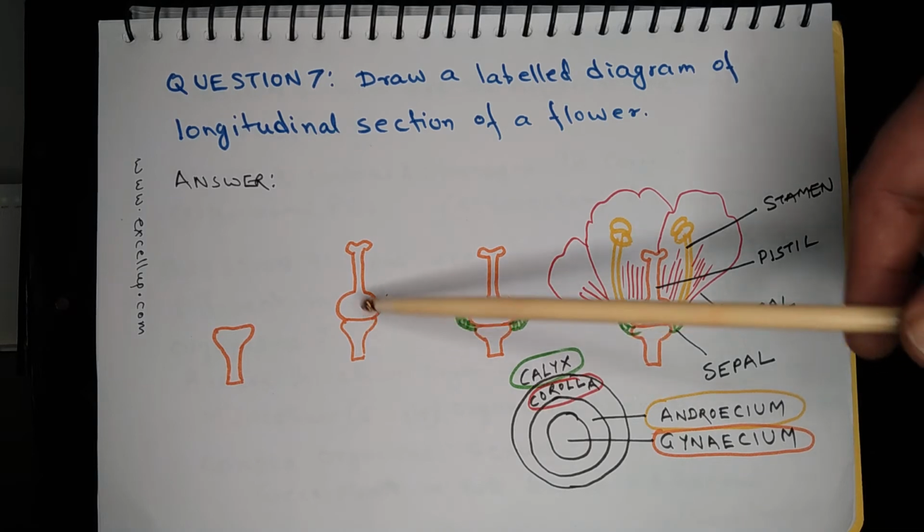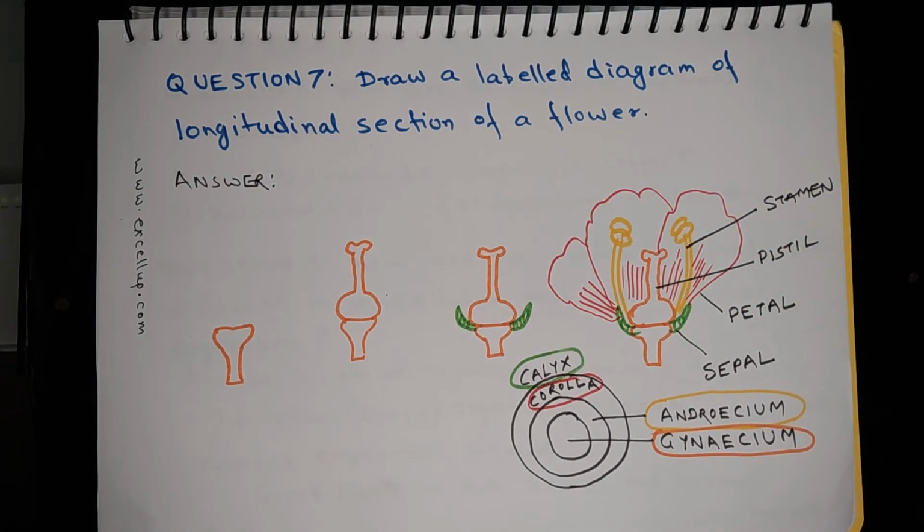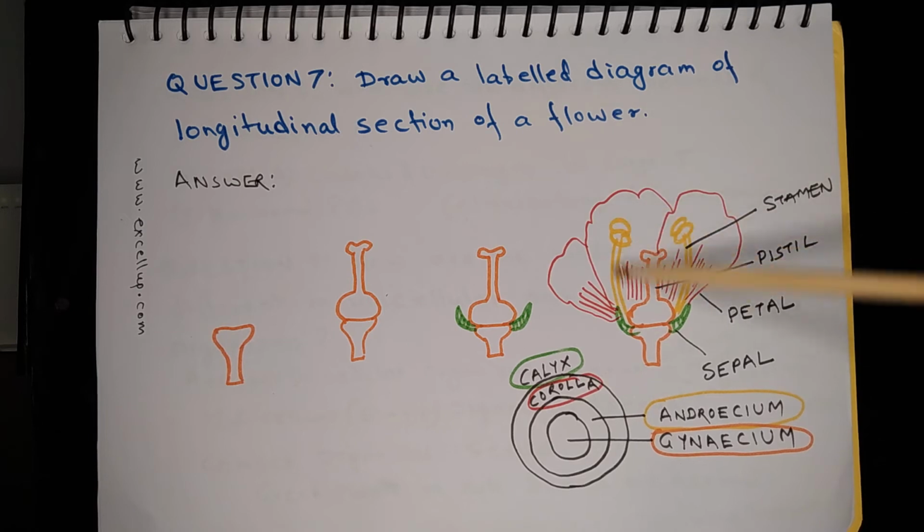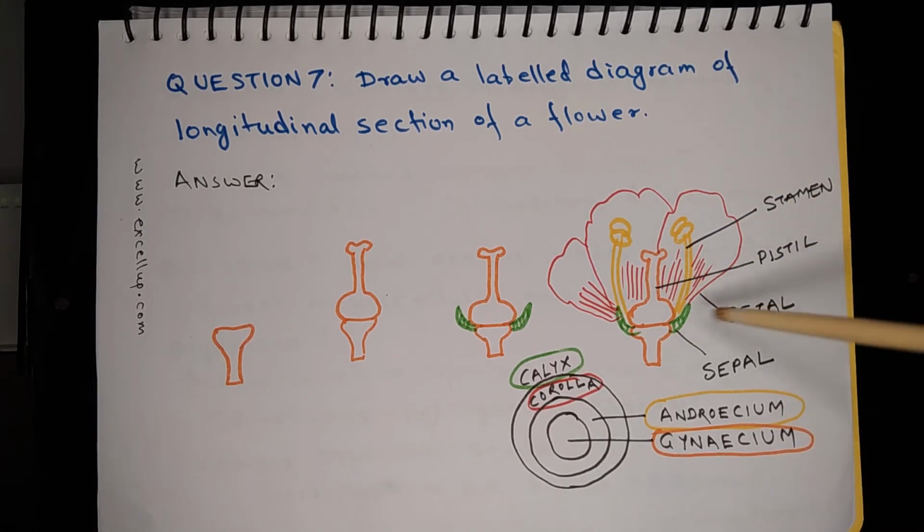After that, put the gynoecium on top of the thalamus. Then you can draw the sepals, followed by the stamen as shown here in yellow color, and at the end you can draw the petals. So these are sepals, these are petals, these are stamens, and this is the pistil.